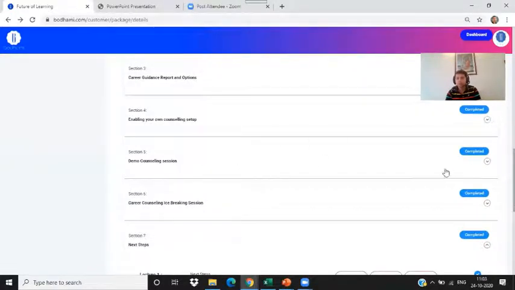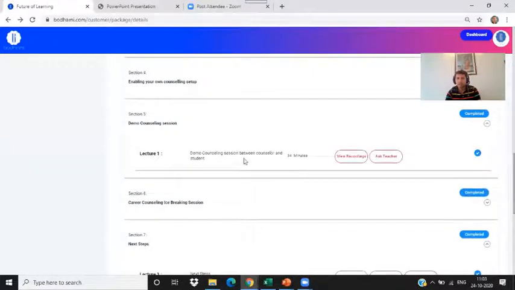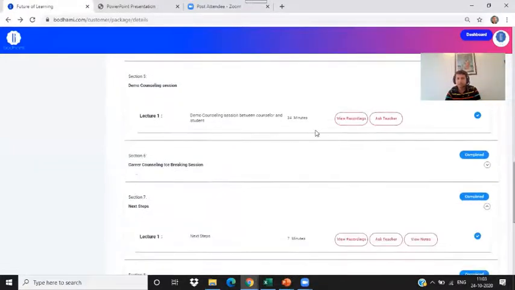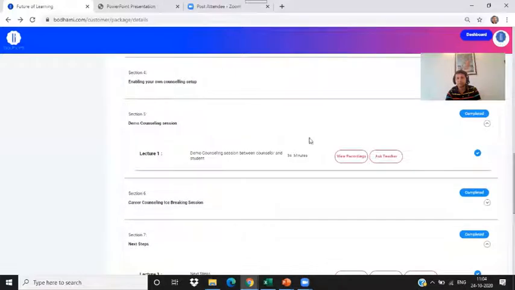Now, when you go to the demo counseling session, in that there is no note, but this is a very important session, because the demo counseling session will actually tell you how to do the counseling. When you understand the report and the technology in the first 4 sections, the 5th section is more on the practical aspects of doing the counseling. Because when you do the counseling, it is very important to understand the student profile, student persona.